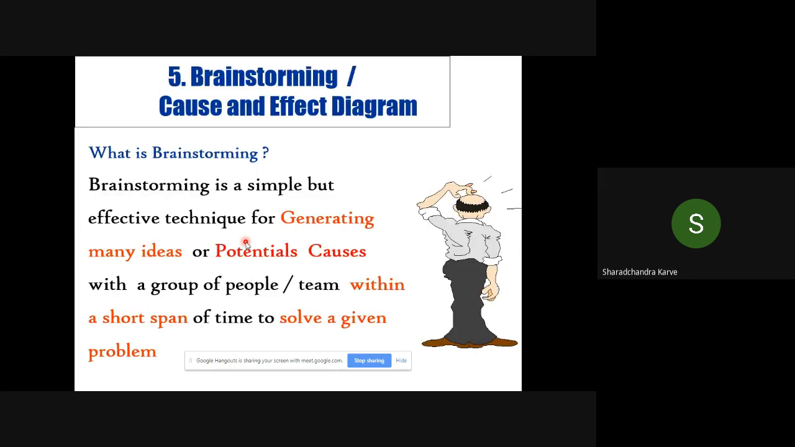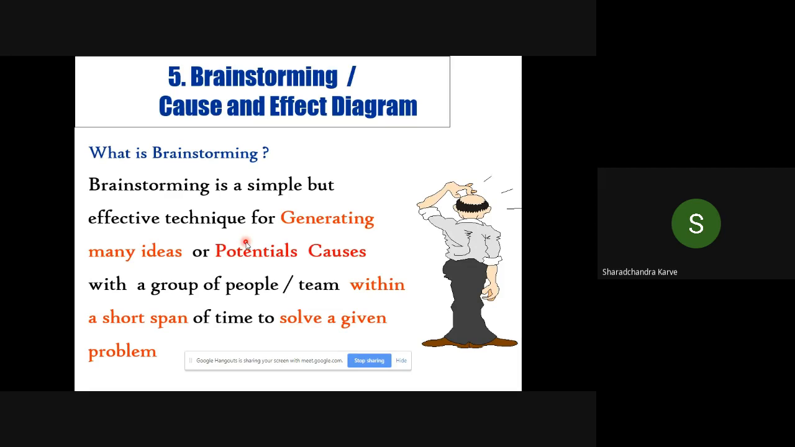The next tool is called brainstorming or the cause and effect diagram. It is a qualitative tool. Basically, when we say brainstorming, we try to generate ideas, and that is generating ideas, even generating the potential causes for the problem.